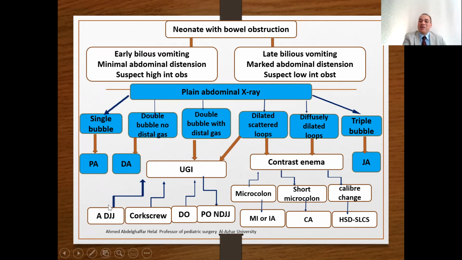The upper contrast study may show, number one, abnormal duodenojejunal flexure, diagnostic of midgut volvulus malrotation, urgent surgery. Number two, corkscrew appearance, spirally rotated inferior duodenum, diagnostic for malrotation with midgut volvulus, urgent surgery. It may show duodenal obstruction, a segment of duodenal obstruction with a normally positioned DJ junction. In such cases, elective surgery.